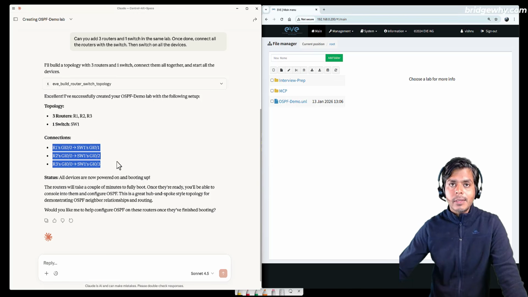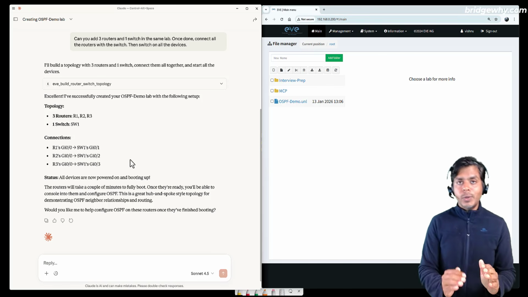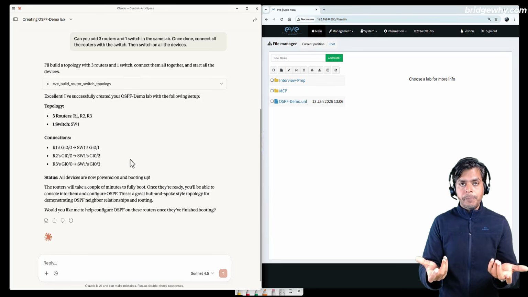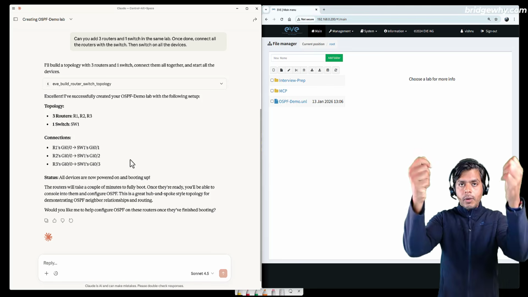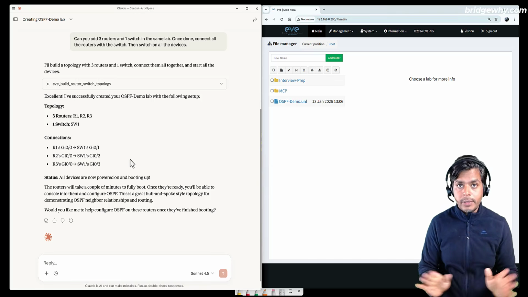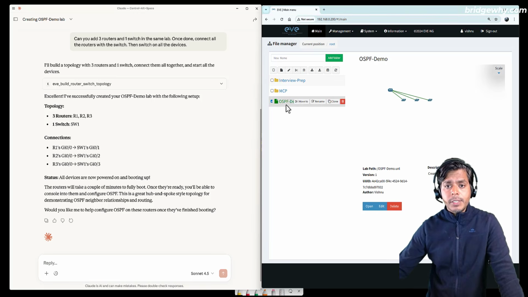See the connections, guys, right? It has automatically figured out what to connect to what. I have just given 3 routers, 1 switch, and I just told Claude to connect all the 3 routers with this switch, and it has done that, but I haven't told it regarding the interface. It's very, very interesting. But let's see what is happening in this demo, right?